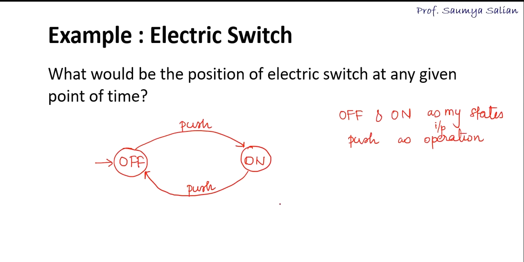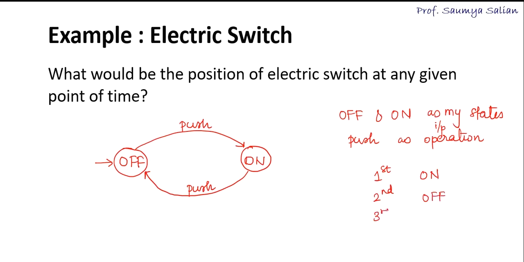Initially when I am in the off state, when I perform the first push operation, I change it to the on state. Next time, that is the second push operation, I move back to the off state.